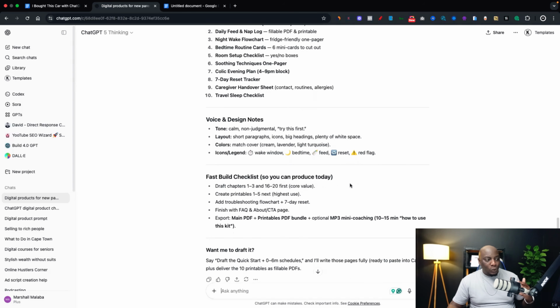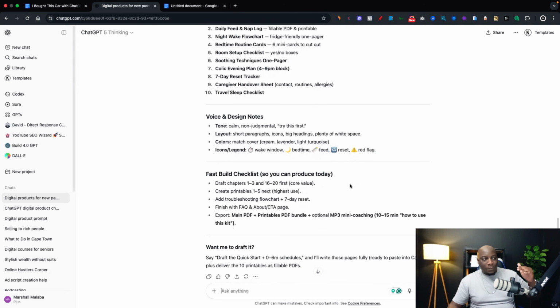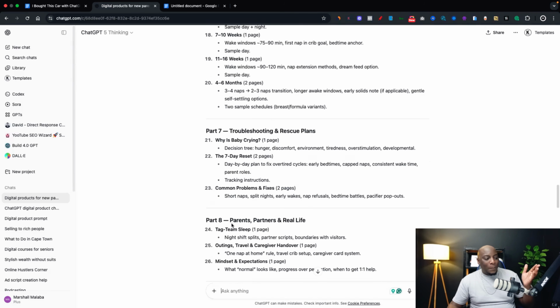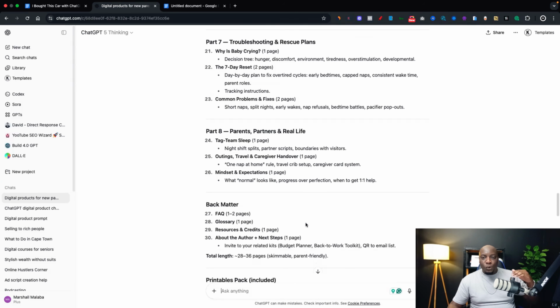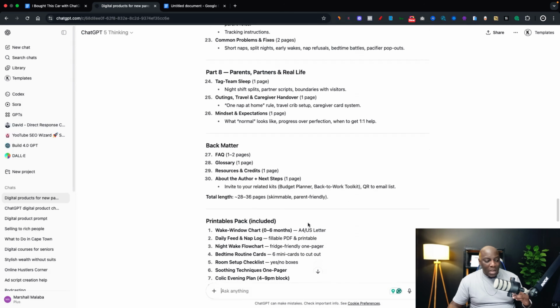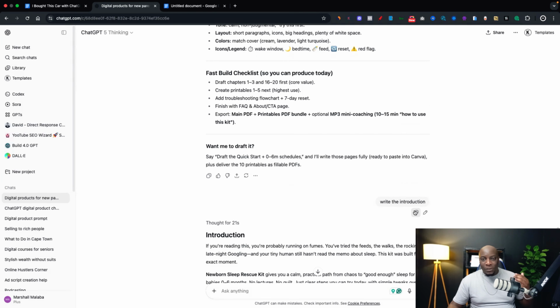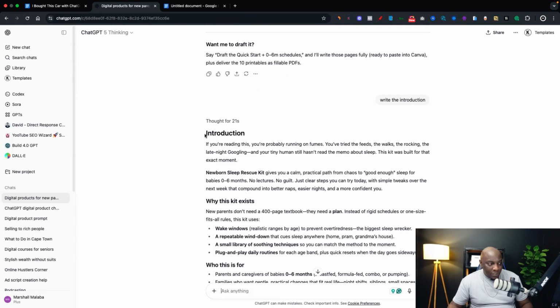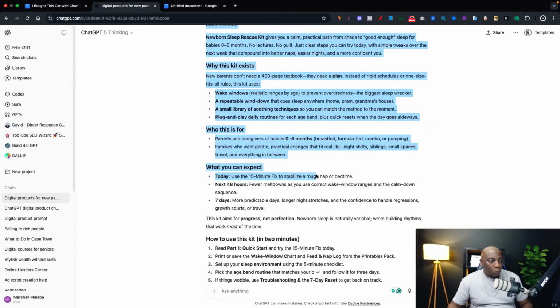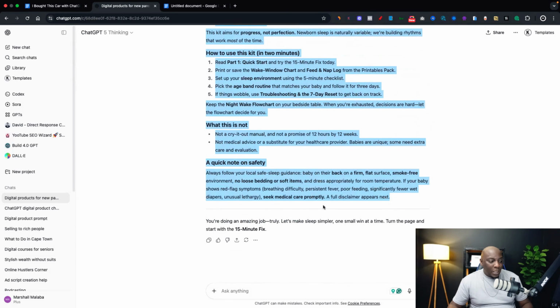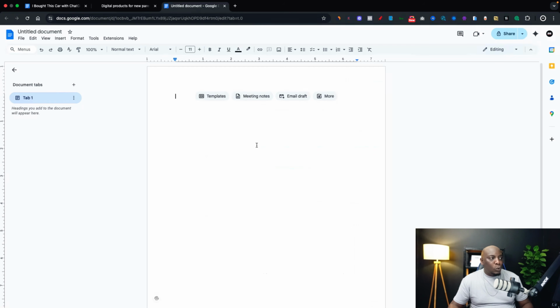What I then tell it to do is work on each separate part. For example, you can see that it's saying part 8, part 7, part 6. I can tell it to work on one part at a time. So, for example, I'm just going to tell it to write the introduction of this book. Then can you see it says introduction? I'm just going to scroll down while copying all this. And then all I'll have to do is click copy, and then I'll put it into a document.